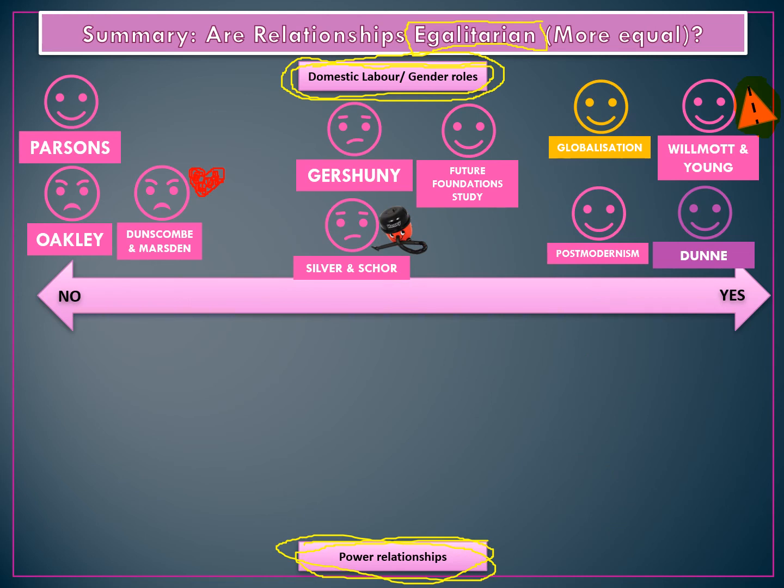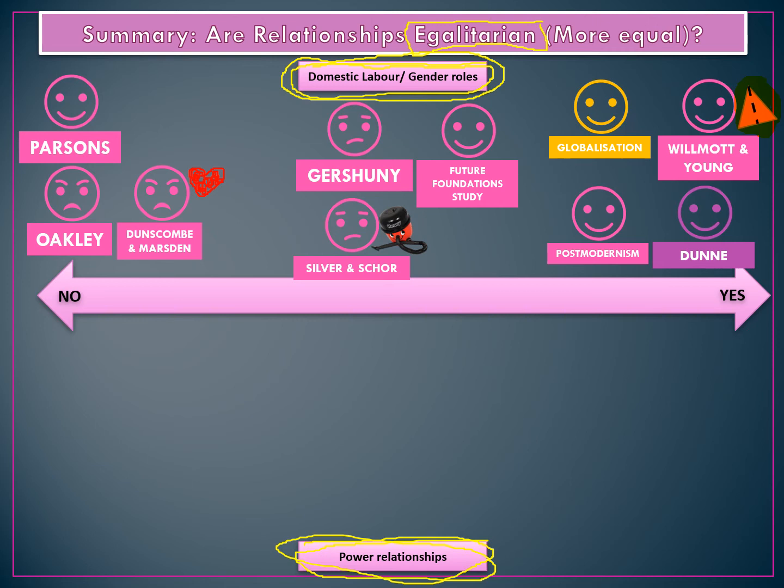And we have our first wildcard entry here, globalization. I've put this one in on the basis that as we become a global society, as people move more into the UK, this creates more job roles, particularly in terms of cleaners, gardeners, childminders, which I've put as an equal argument in that it creates equality because neither the male nor the female, nor the parents, are doing these tasks; they've been outsourced to someone else. So that covers the domestic division of labour.